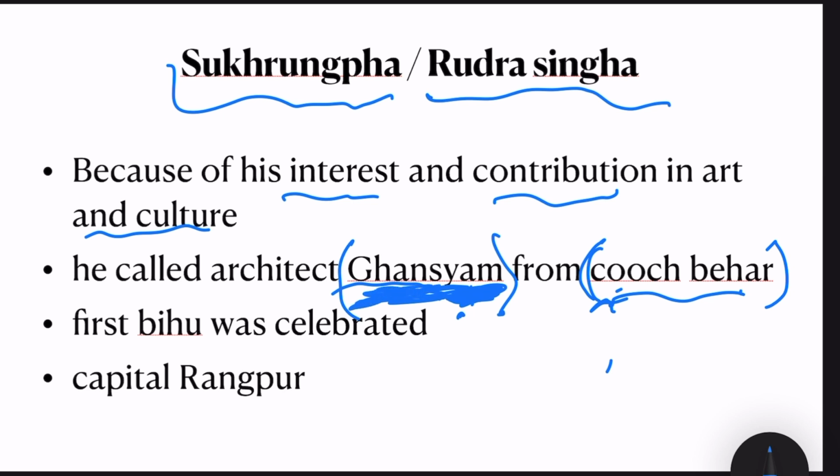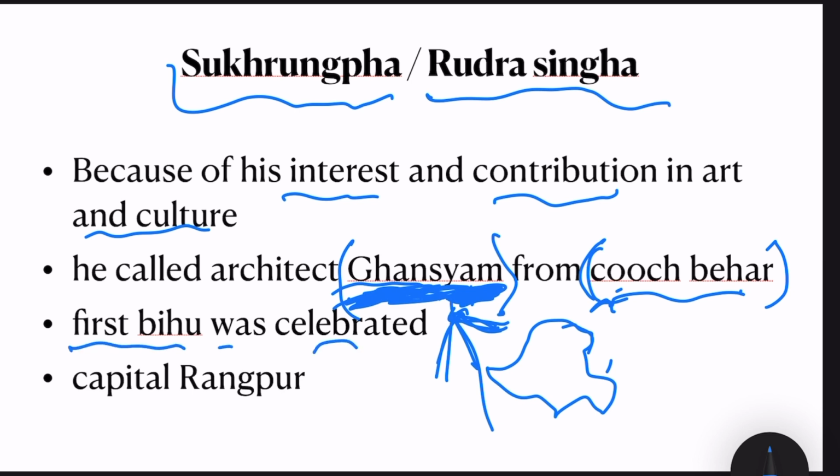Later on, when he completed his work and was about to leave, he was actually killed because he was suspected as a spy. They found a map of the entire AHOM dynasty, so he was suspected as a spy and killed. And during the reign of Rudra Singha, the first Bihu was celebrated, and the capital was in Rangpur.